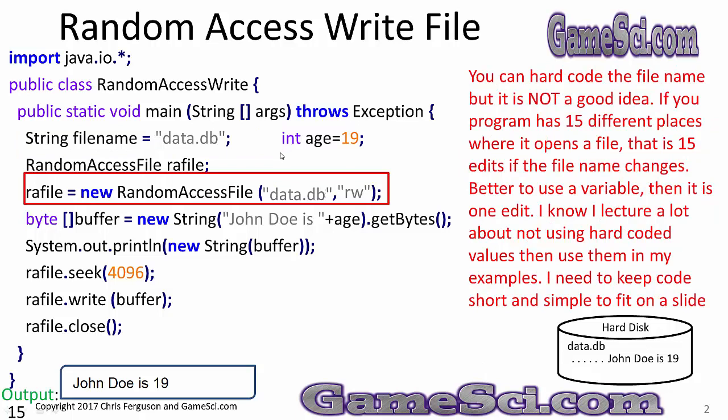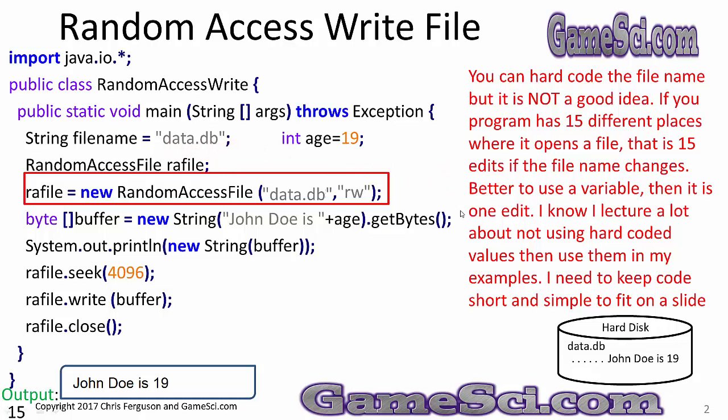I made another change. Probably not a good change. What I'm doing is hard coding the name of the file when I open it. You can hard code the file name, but it is not a good idea. If your program has 15 different places where it opens a file, that is 15 edits if the file name changes. Better to use a variable, then it's one edit at the top of the code.